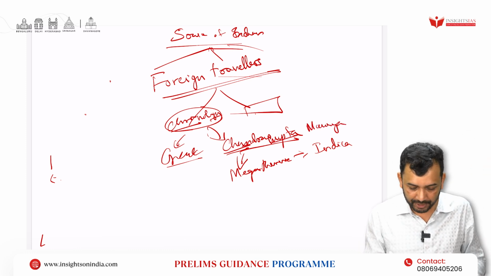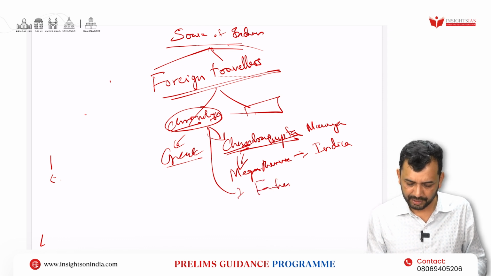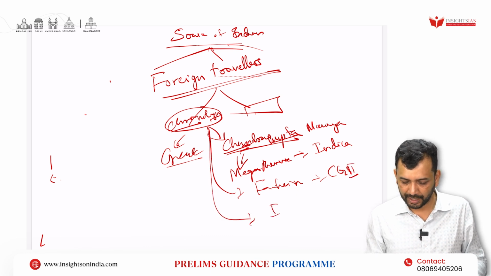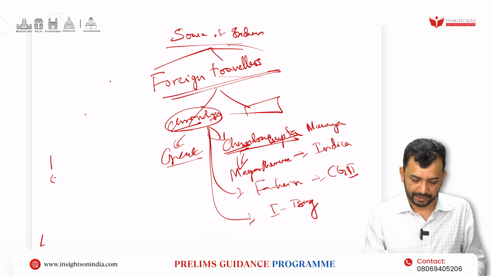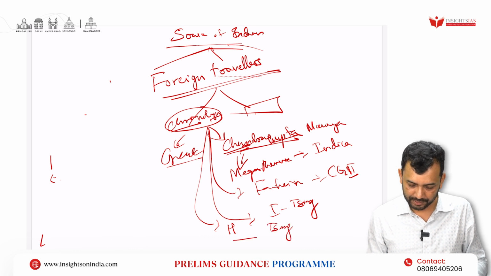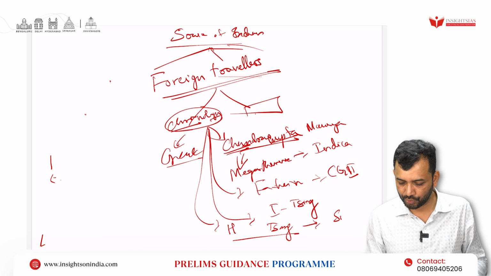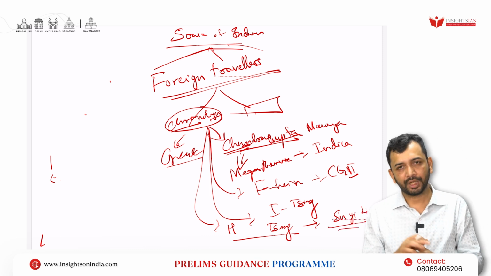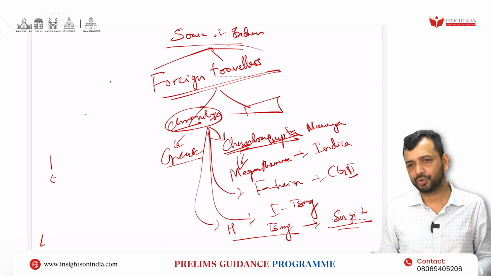Then during the Gupta period, we have Fahien, who came during Chandragupta II. Then we also have Itsing, from the Chinese. Then in Harshavardhana's time, you have Huan Tsang, who has written the book called Si-Yu-Ki. So they have given details, and these things you should know, right?